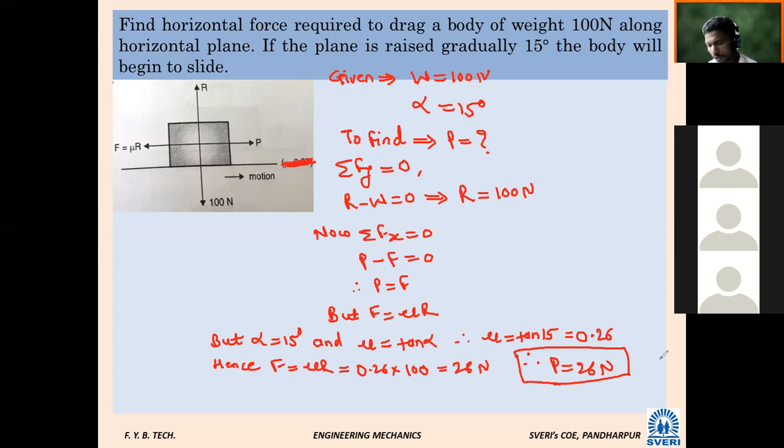Is the value of mu 26 or 27? 26. 27. What is the value? Tan 15, how much is it? 0.26. 0.2677. 0.2679. So we are taking 26. When rounding up 0.26, the remaining digit, if it is more than 5, we should round up. So it is showing 27.